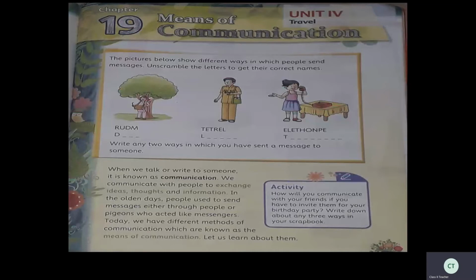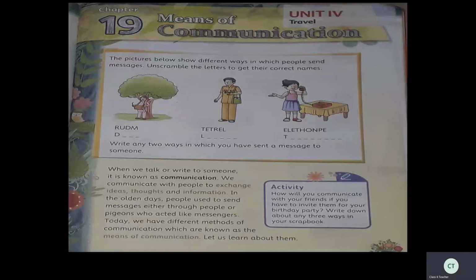So here on the screen you can see different things. See, first one is one person standing under a tree. So what is that? What is there in his hand? Yes, it is a drum. And the next one is letters. And the next is telephone. So these are the three ways how people exchange their communication.